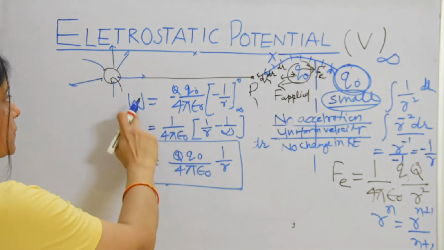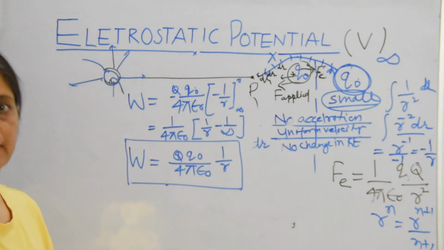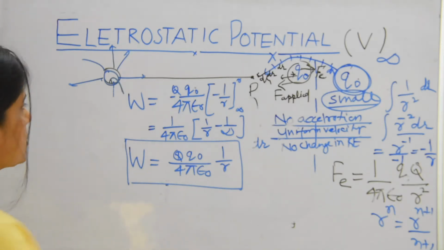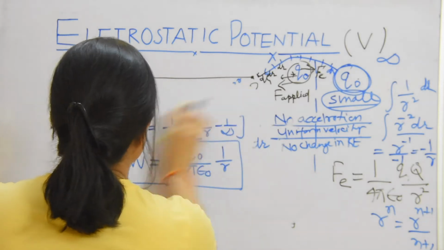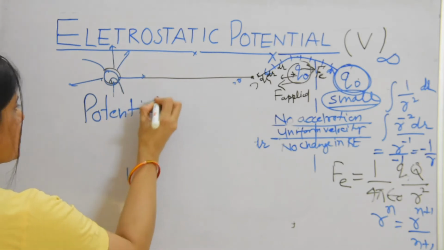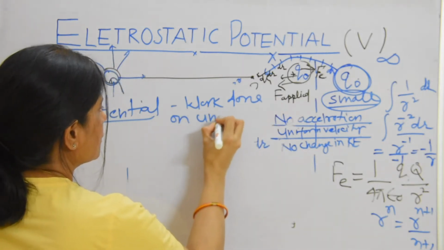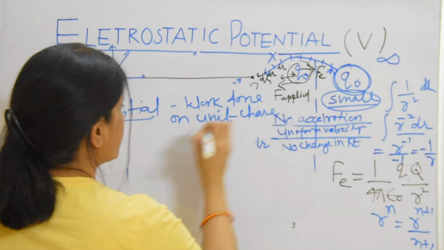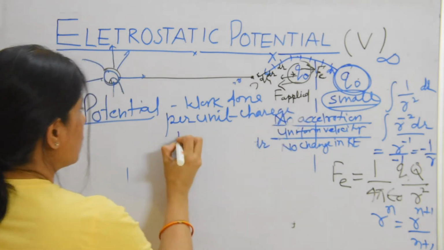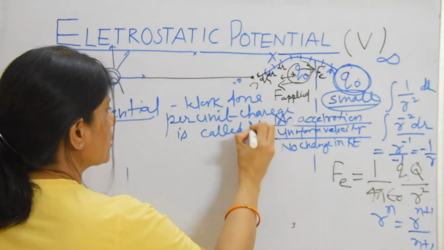Now what is potential? Here we are checking the potential of this charge Q at this point P. The definition of potential is work done per unit charge, which is called potential. Potential is denoted by the letter V.